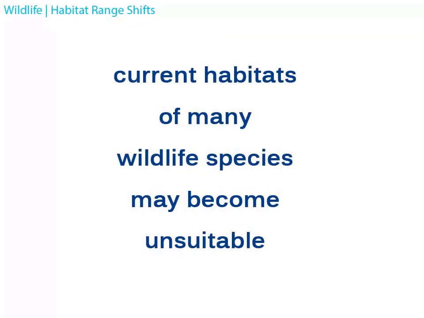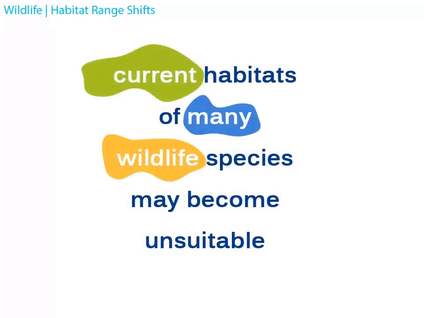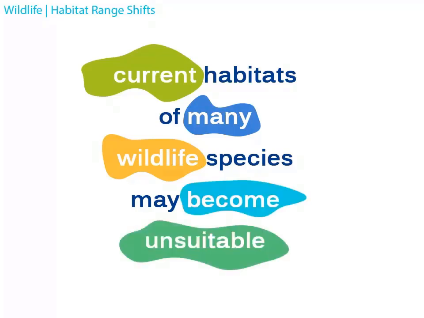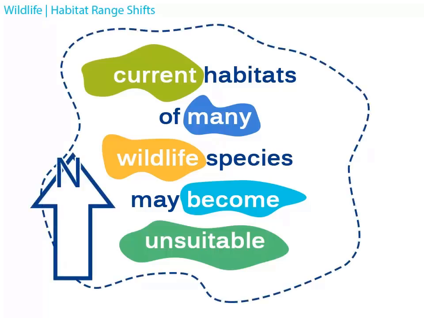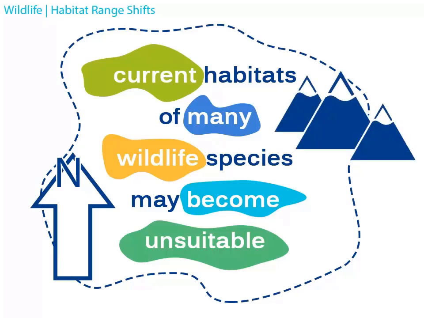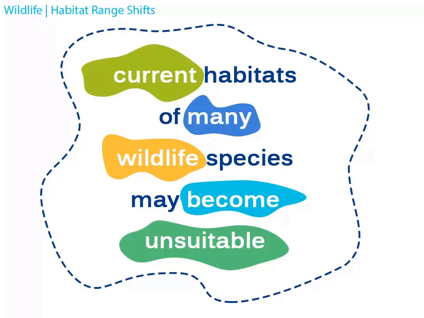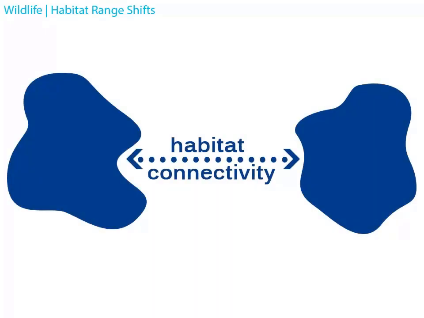Similar to vegetation, the current habitats of many wildlife species may become unsuitable with further temperature increases and changes in precipitation. The ranges and distributions of many wildlife species are already shifting northward and up in elevation, and these shifts are projected to continue. For species that may not be able to migrate to more suitable habitat, their range and distribution may contract. Habitat connectivity is an important consideration in the distribution and movement of wildlife.